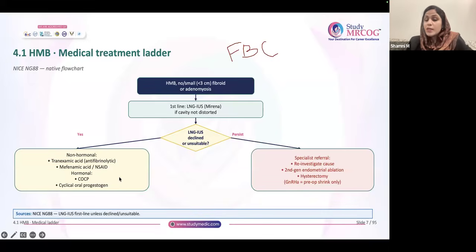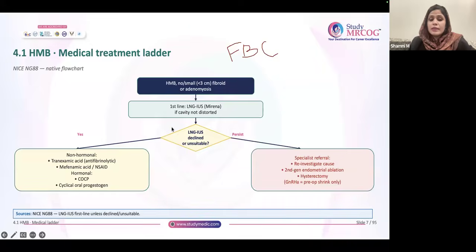Then what will you choose? It is not tranexamic acid. You will get two options. Option A, tranexamic acid. The patient is complaining of heavy menstrual bleed and pain. Option B is mefenamic acid or NSAID. Choose NSAID or mefenamic acid because it will help in controlling the bleeding as well as the pain. Correct? So non-hormonal methods like tranexamic acid, mefenamic acid, NSAID, or hormonal methods like combined OCP, cyclical oral progesterones, these are all the treatment options for HMB.